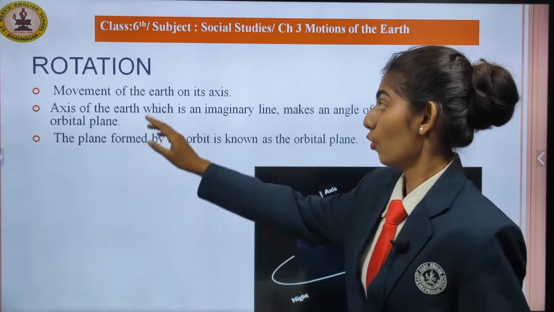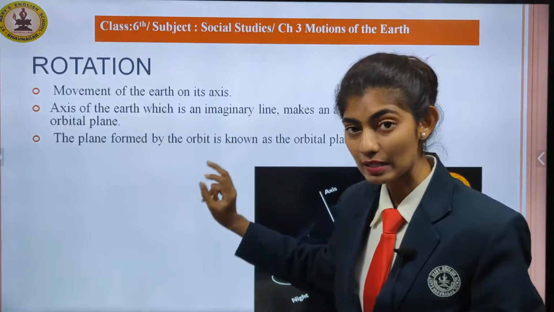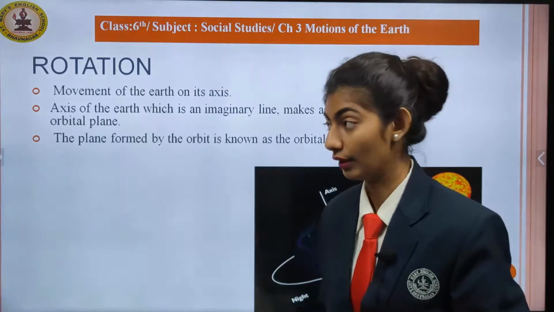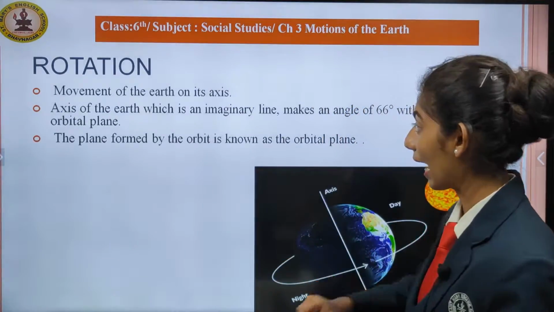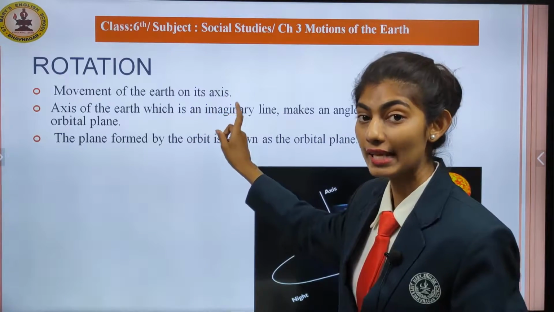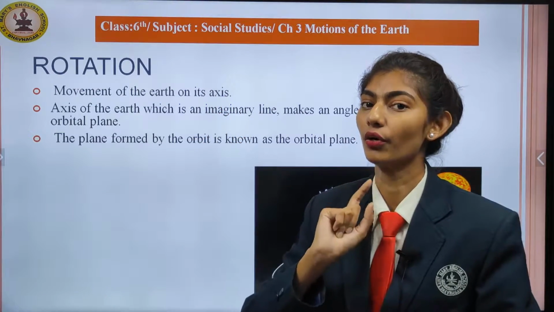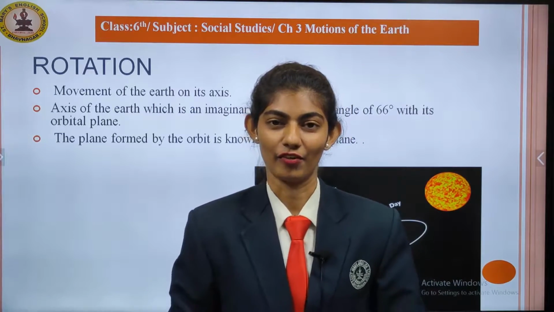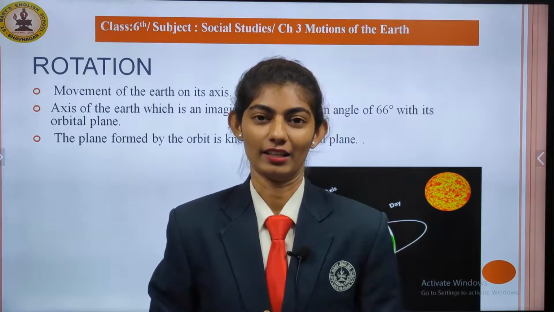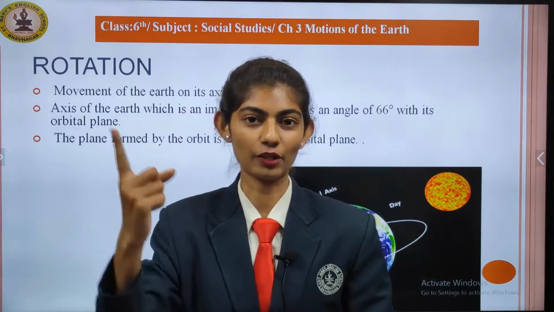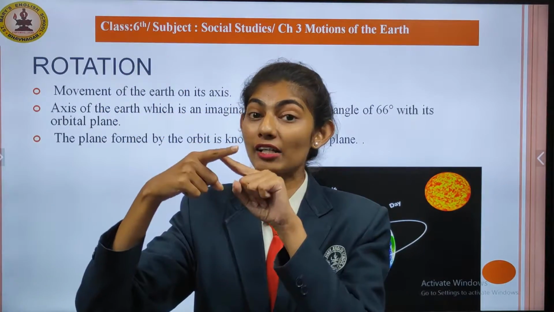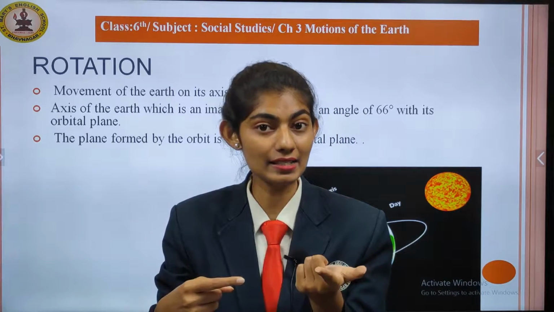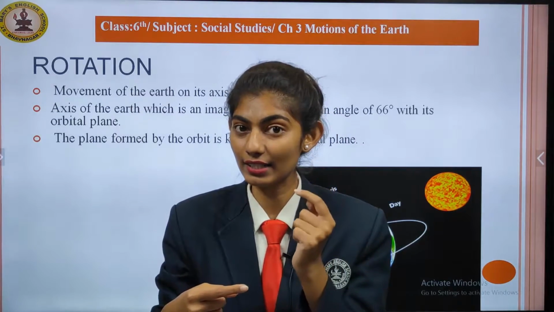Now students, movement of the earth on its axis is known as what? It is known as rotation. Once again, let us repeat: movement of the earth on its axis is known as rotation. Now students, in the class we did an activity. We played a game like that. This is your finger and you have to put it on your head. That means this finger you have to imagine as the axis. Yes, we did it in the class.